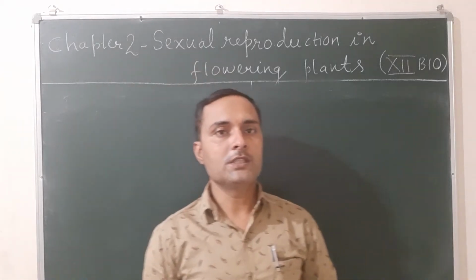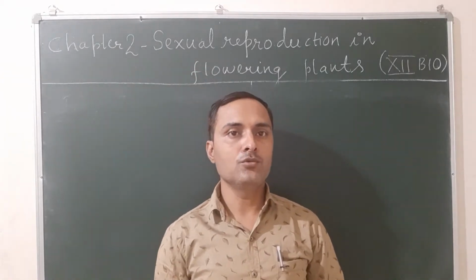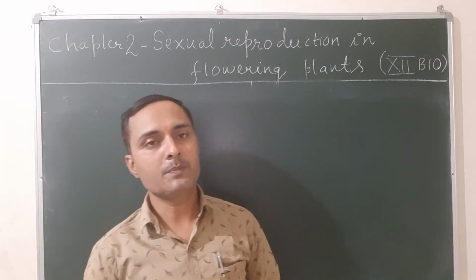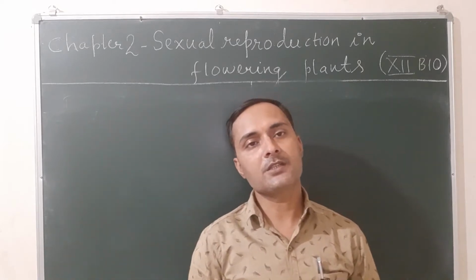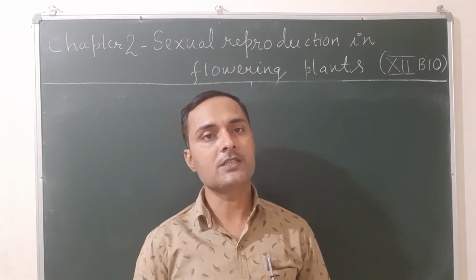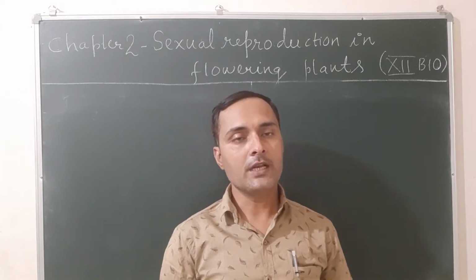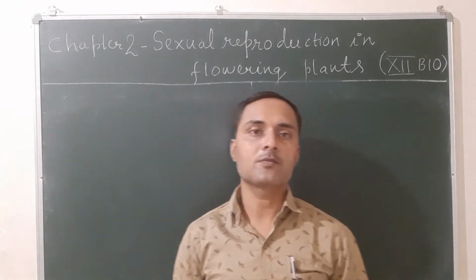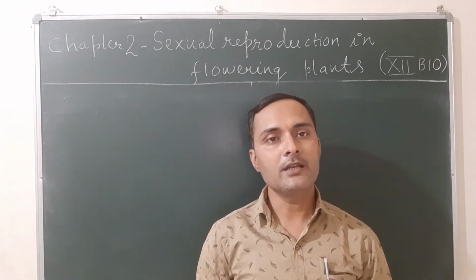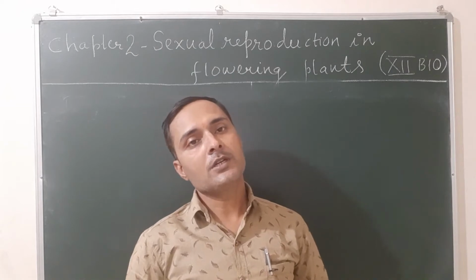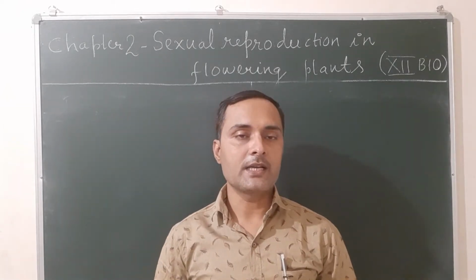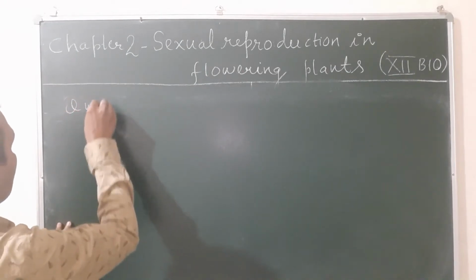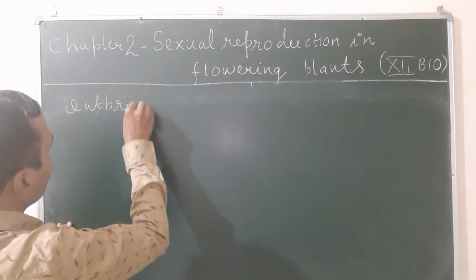Good morning, students. Let's continue chapter 2, sexual reproduction in flowering plants. In the previous class we discussed the definition of outbreeding devices. Let us see once again outbreeding devices and the various methods of outbreeding devices, and then we will discuss pollen-pistil interactions. Let us see what we mean by the term outbreeding devices.